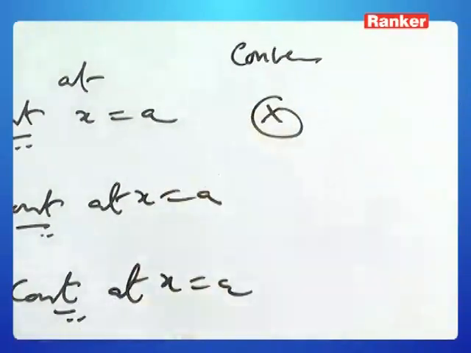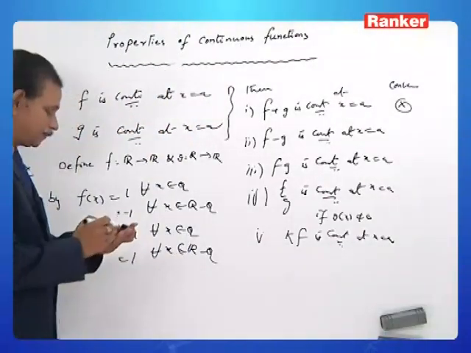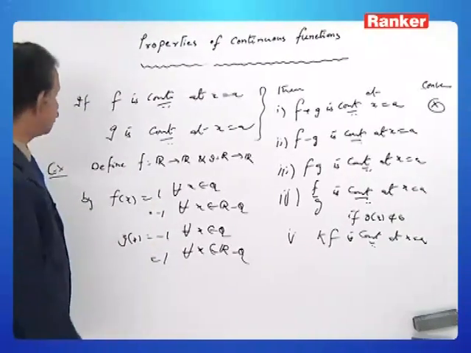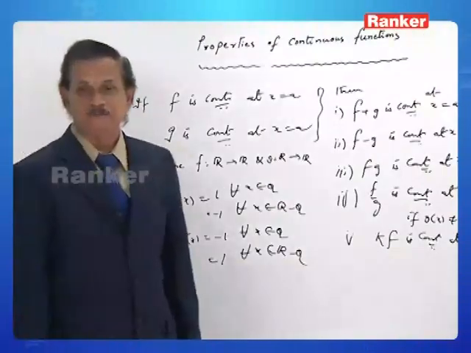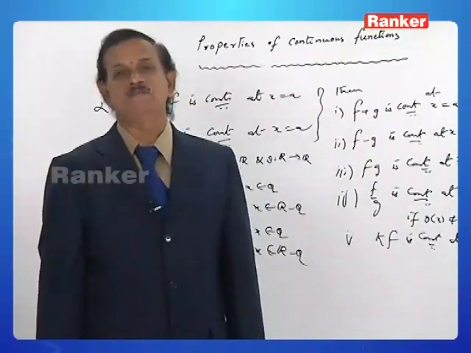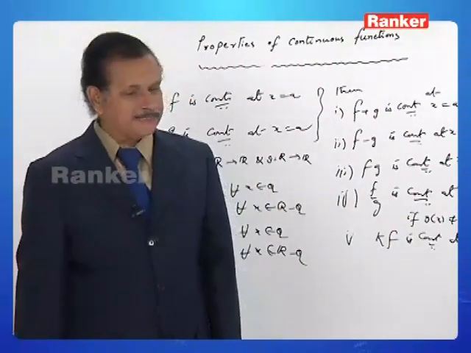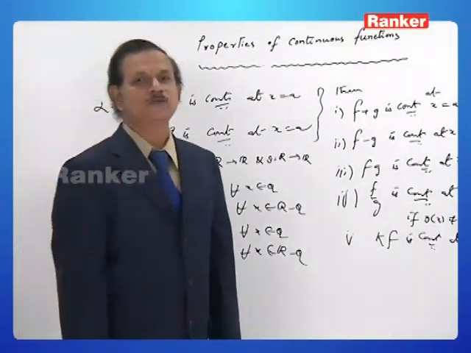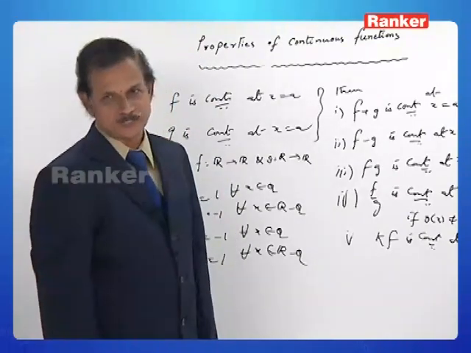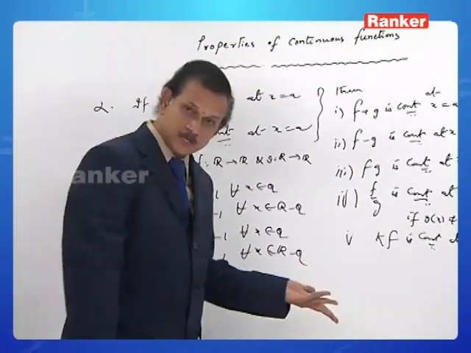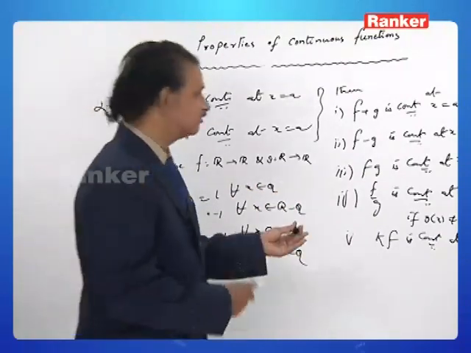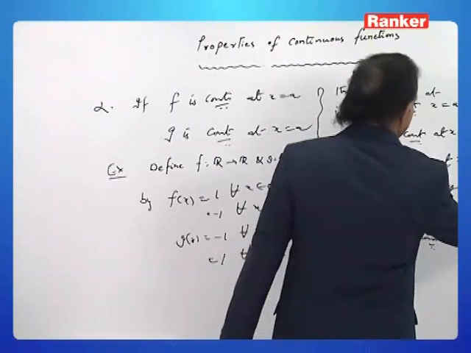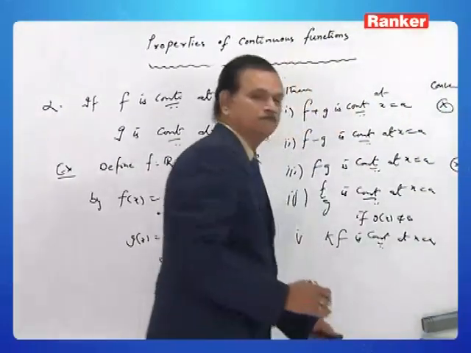Well then, consider the product fg. f of x into g of x: 1 into minus 1 is minus 1, minus 1 into 1 is minus 1. So fg of x is equal to minus 1. Again it is a constant function, and we know that every constant function is continuous, therefore fg is continuous. But neither f nor g is continuous. Therefore, the converse of this result is also not true.